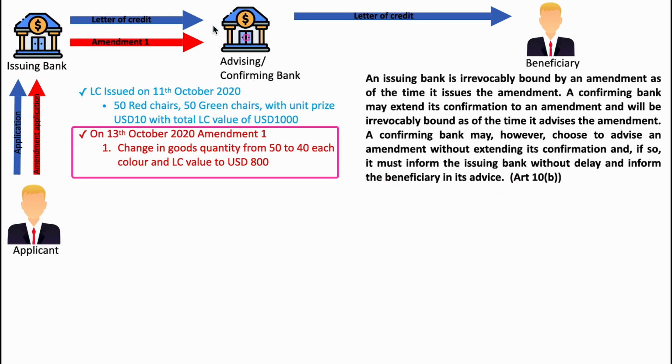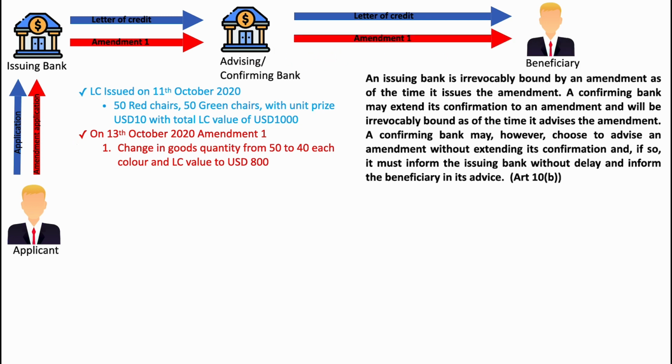So here, this confirming bank has two options after receiving this amendment. Either it can add its confirmation to the amendment as well, or it can advise the amendment without adding its confirmation. But if the confirming bank is not willing to add its confirmation, then it must inform this issuing bank without delay and it should mention the same in its advice to this beneficiary, right? But in our case, this confirming bank confirmed the amendment as well. So this amendment is clear and the beneficiary notified its acceptance of the amendment as well, right?